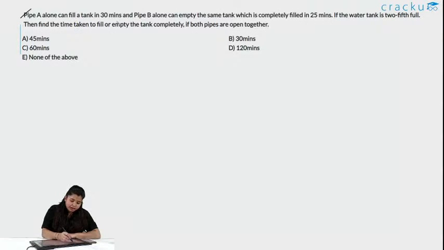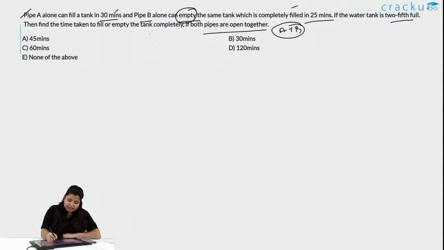Pipe A alone can fill a tank in 30 minutes and pipe B alone can empty a tank, that is minus work done. One is filling the tank and one is taking out the water. So, it is pumping out the water in 25 minutes. Okay. If the water tank is 2/5 full, then find the time taken to fill or empty the tank completely if both pipes are open together. That means A plus B are working together.